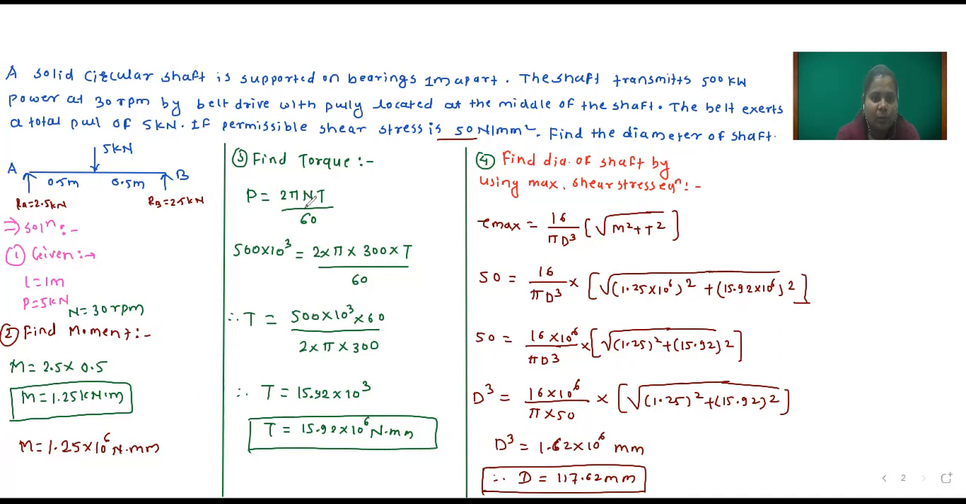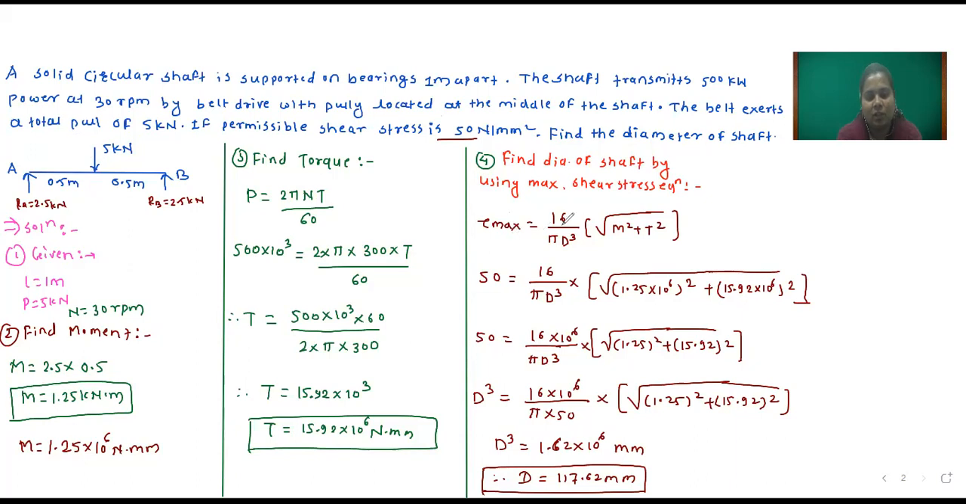If number of revolutions are in seconds, at that time please don't consider this 60, and if number of revolutions per minute, then you have to divide by this 60. Okay, so by using this equation you will get torque value and bending moment value. So RA into perpendicular distance. Once you get moment and torque. Okay, here shear stress value is given. So we will apply shear stress equation.